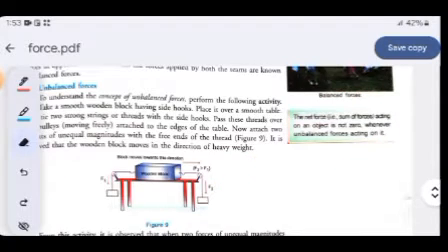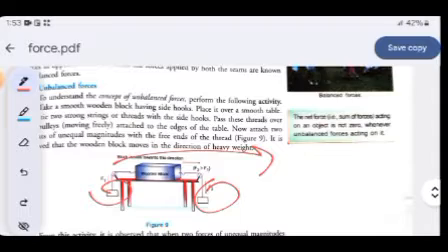Sorry, I was saying pressure again and again. It was force. So here the unbalanced force is working in this way. The force exerted by your friend is always larger than that of you. That means it will shift towards the right hand side of the table. Here unbalanced force is working.